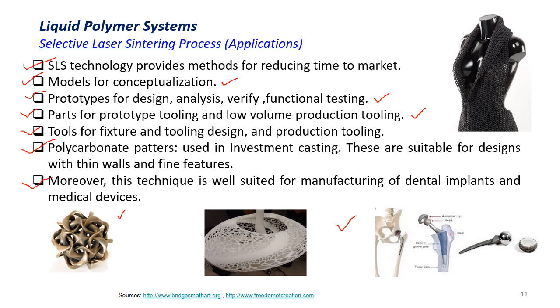Next, this technique is very well suited for manufacturing dental implants and medical devices. So we can see there are quite a number of applications where selective laser sintering products can be used.